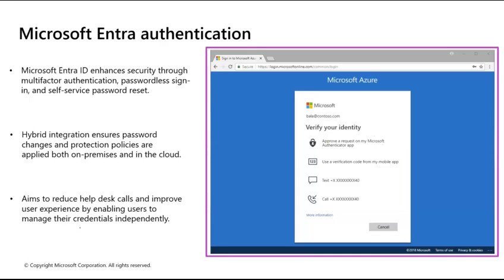This is what I was talking about. Users don't have to bother admins anymore. They can manage their credentials by themselves, their username, their password, changing the username, changing the password, anything. They can manage everything on their own, and that is done through Microsoft Entra authentication. So that's your Entra authentication.